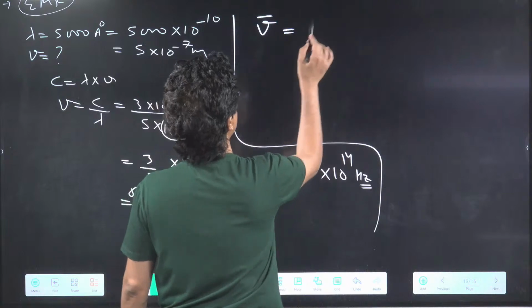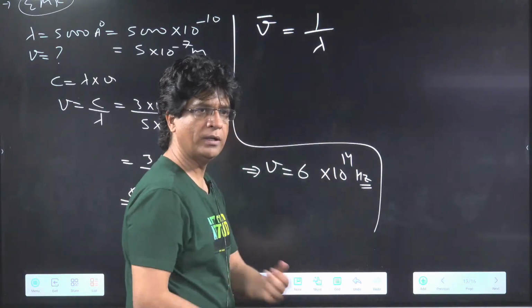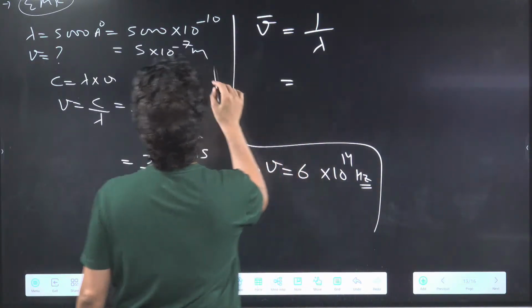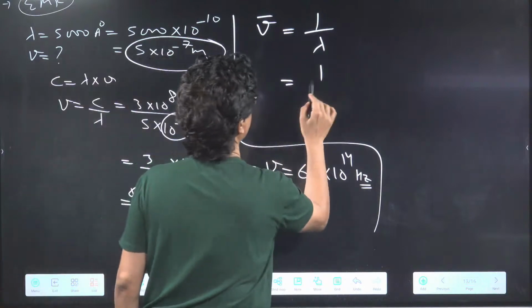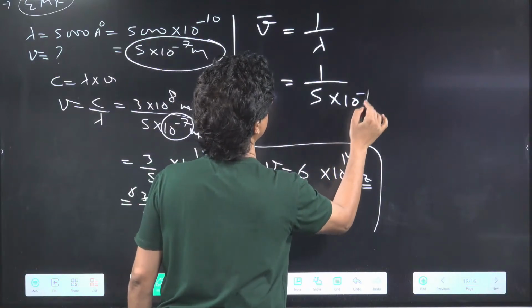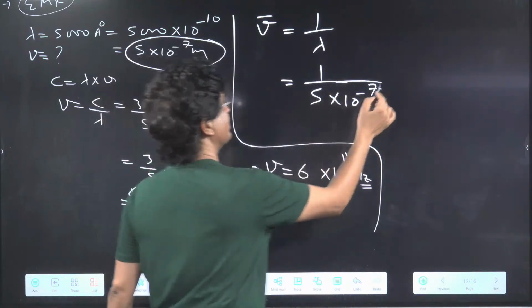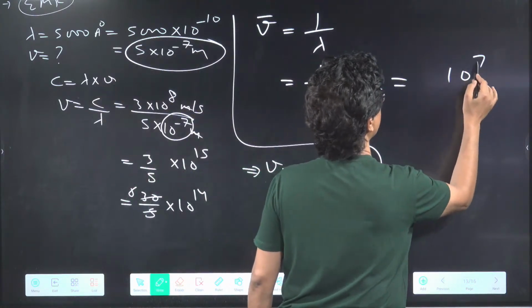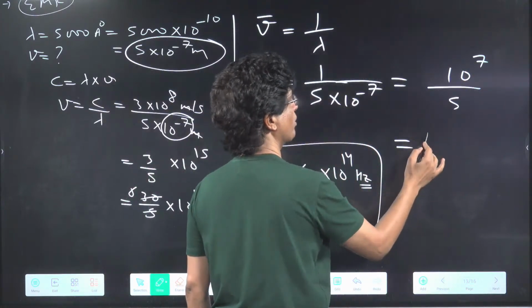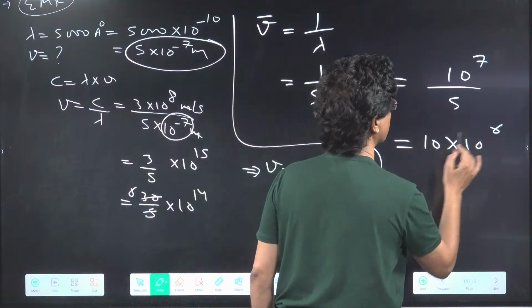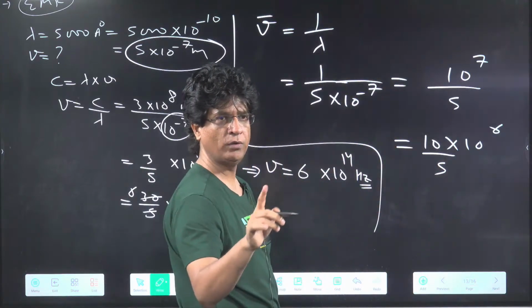Now wave number is equal to 1 upon lambda. And lambda in meter is this one. So 1 upon 5 into 10 to power of minus 7. This can be written as 10 to power of 7 upon 5, which is also equal to 10 into 10 to power of 6 upon 5.